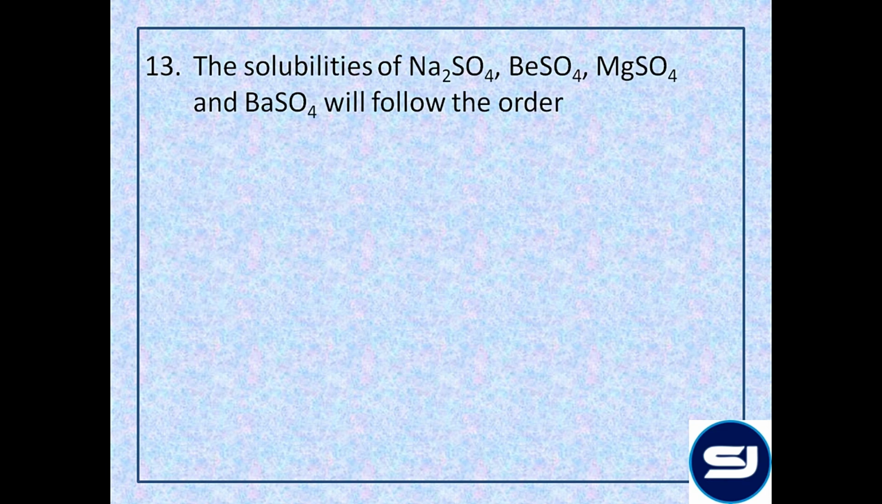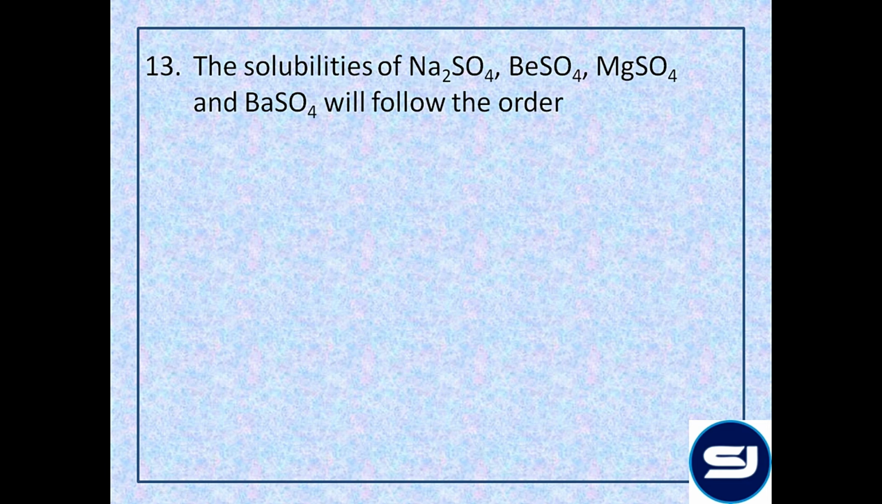The solubilities of Na2SO4, BeSO4, MgSO4 and BaSO4 will follow the order. Now before we look at the options, sulfate solubility goes on decreasing down the group. So if I talk about alkaline earth metal sulfates, BeSO4 would have the highest solubility, followed by MgSO4 and BaSO4. Now even an alkali metal sulfate is given, that is Na2SO4.